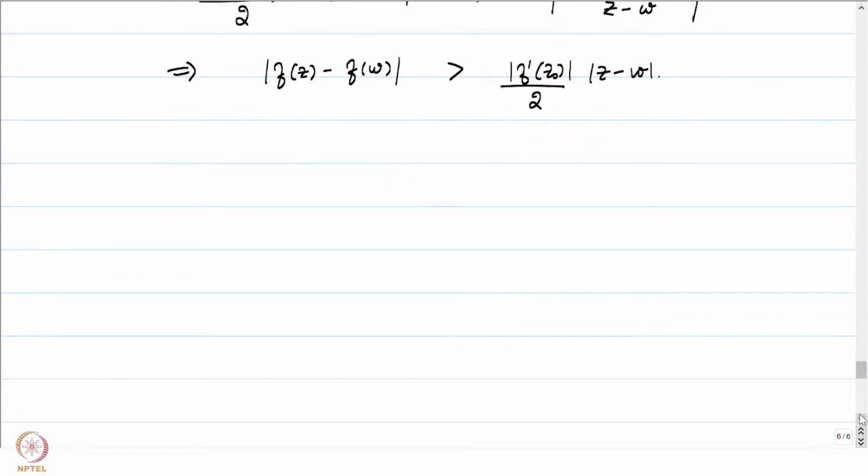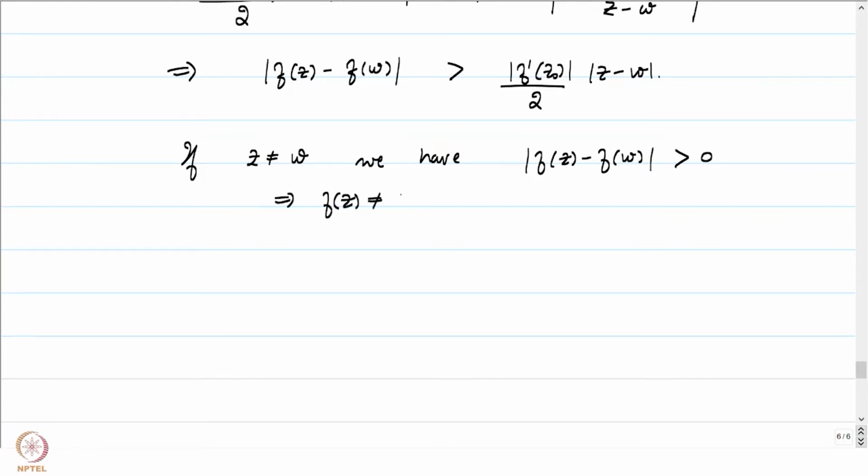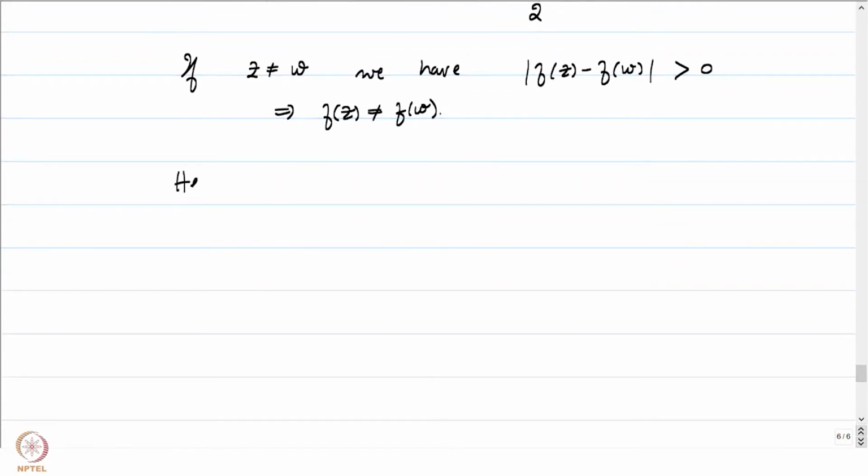What does this tell us? This tells us that if z is not equal to w, in particular f prime of z0 is not equal to 0, so this number is going to be a positive number. We have f of z minus f of w will have a positive absolute value, which implies that f of z is not equal to f of w. So we now have a neighborhood, hence f restricted to U is injective. That's the first statement we had written in the theorem.